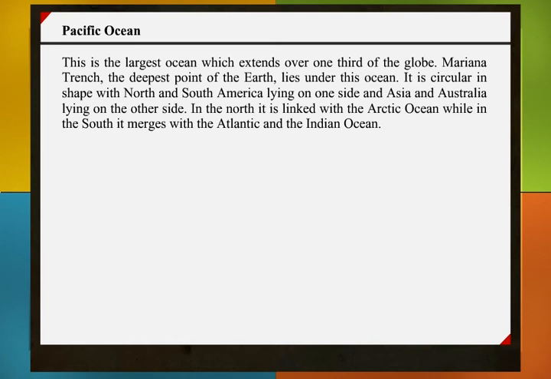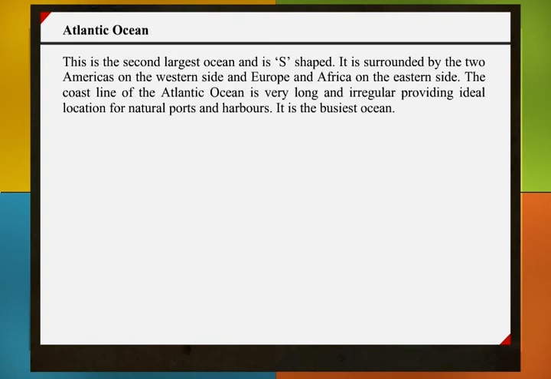Mariana Trench, the deepest point of the earth, lies under this ocean. It is circular in shape, with North and South America lying on one side and Asia and Australia lying on the other side. In the north, it is linked with the Arctic Ocean, while in the south, it merges with the Atlantic and the Indian Ocean.